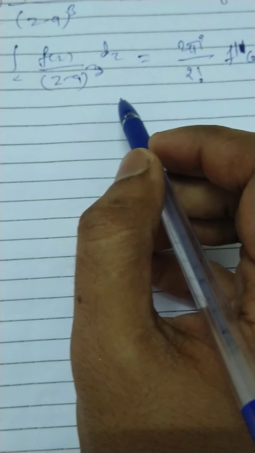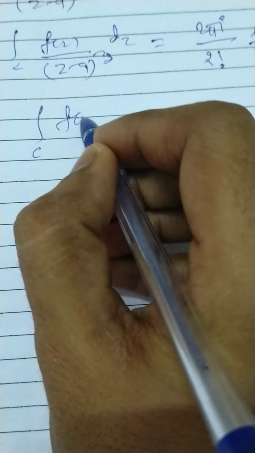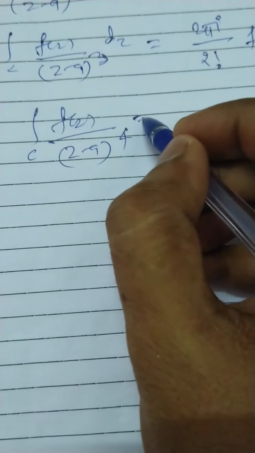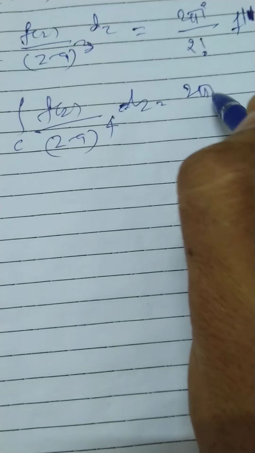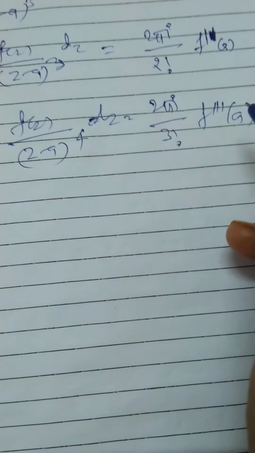Now again differentiating this one partially with respect to a on both sides, we can see that integral C f of z by (z minus a) whole power 4 dz is equal to 2 pi i by 3 factorial f triple dash of a.